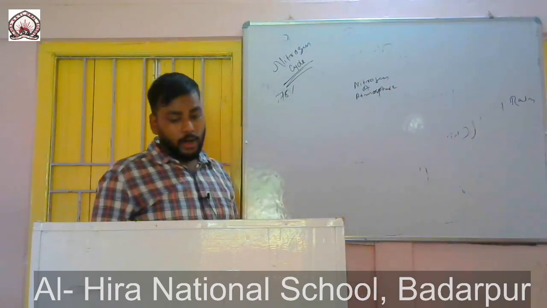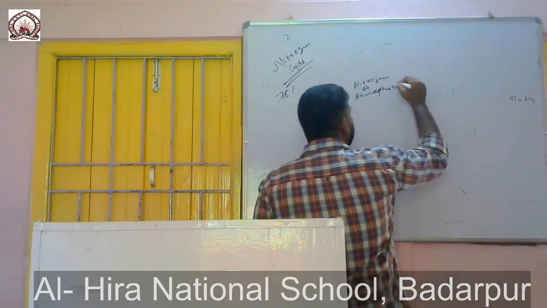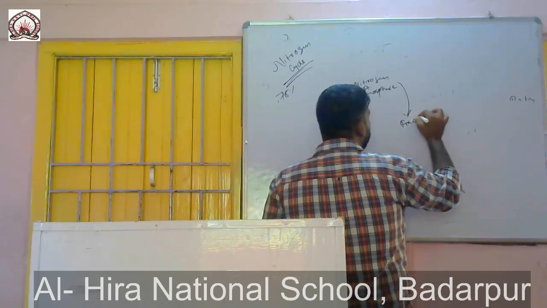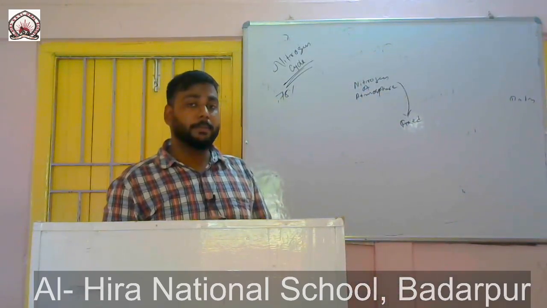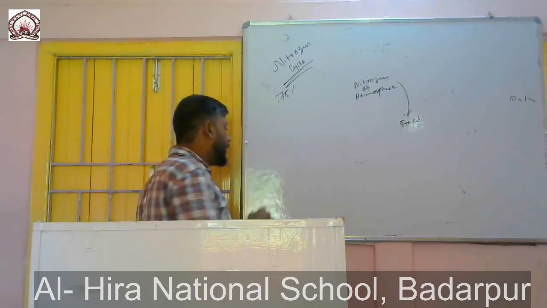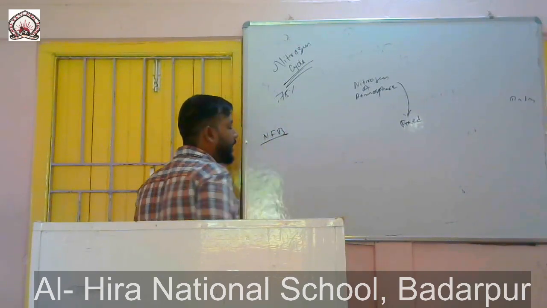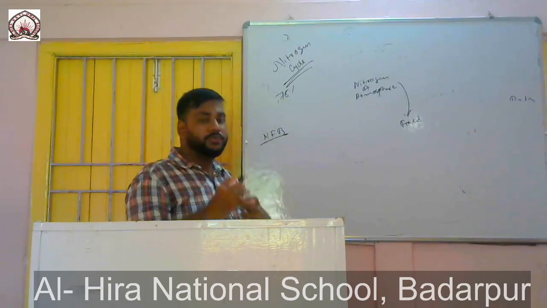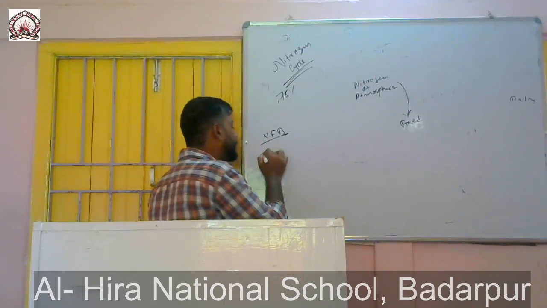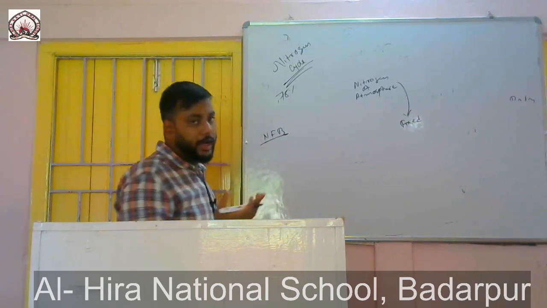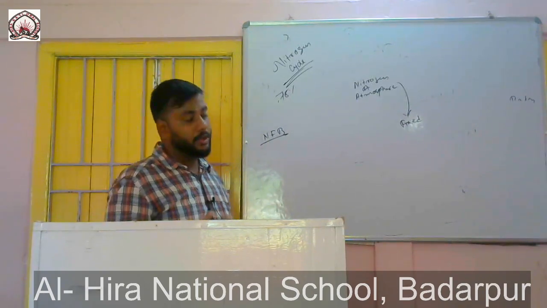Now, first of all, what will happen? The nitrogen will be fixed. Don't worry, I'll discuss it. Now, who will fix this nitrogen? There are some bacteria which are called nitrogen fixing bacteria. So these bacteria will do what? They fix the atmospheric nitrogen for plants to use. Bacteria like Rhizobium, Nostoc, Anabaena fix atmospheric nitrogen for plants, so that plants can use it.